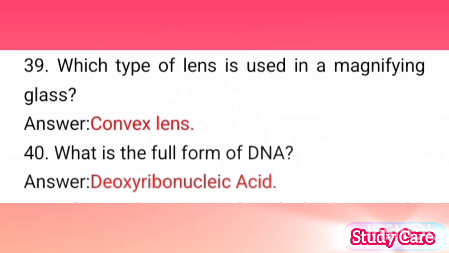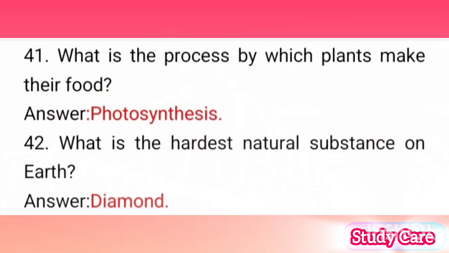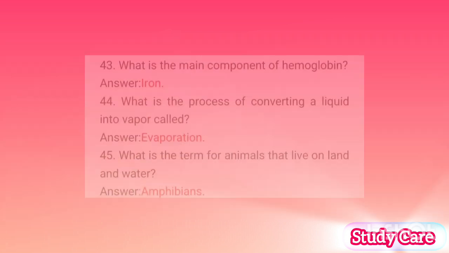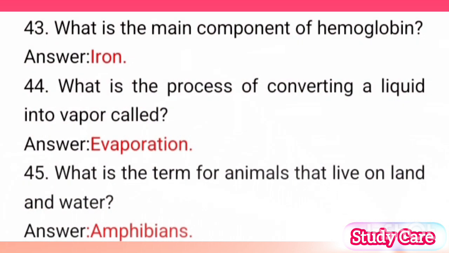Answer: convex lens. 40. What is the full form of DNA? Answer: deoxyribonucleic acid. 41. What is the process by which plants make their food? Answer: photosynthesis. 42. What is the hardest natural substance on Earth? Answer: diamond. 43. What is the main component of hemoglobin? Answer: iron.